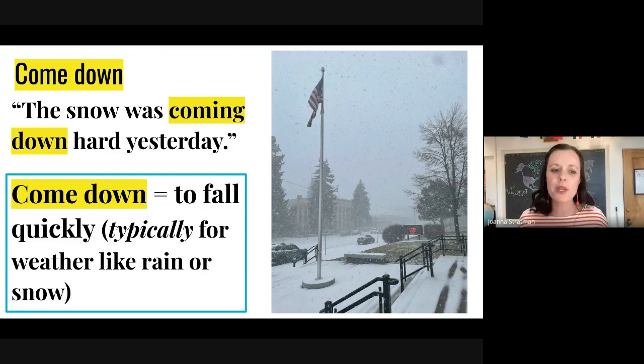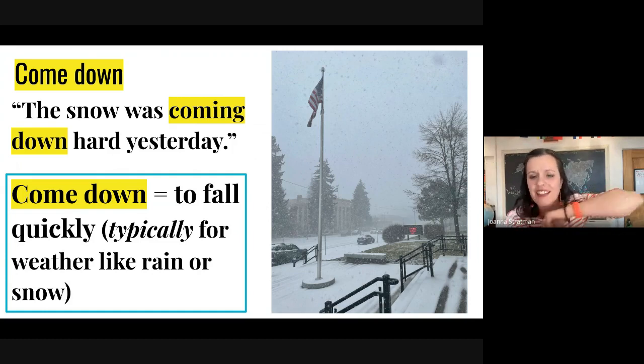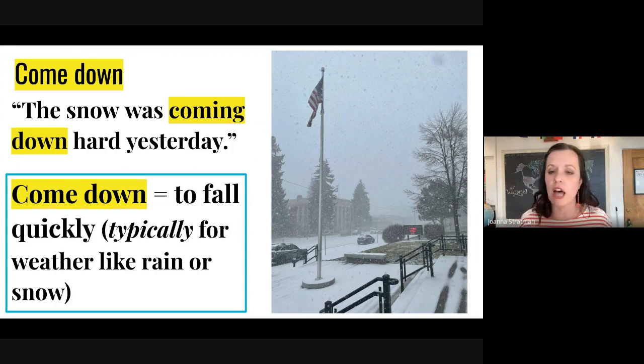And typically we use this for weather like rain or snow, but it can often also be used for people. If someone falls down, I can say, "Oh, I came down hard on my arm." That means I fell hard and fast on my arm. But often we use it for weather, and especially rain or snow. And it means that a lot of rain or snow fell quickly.